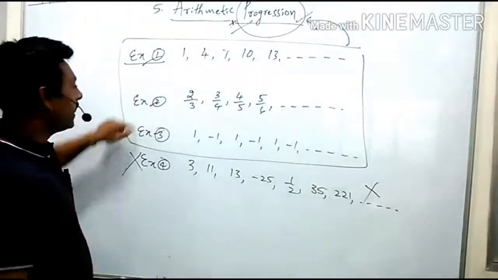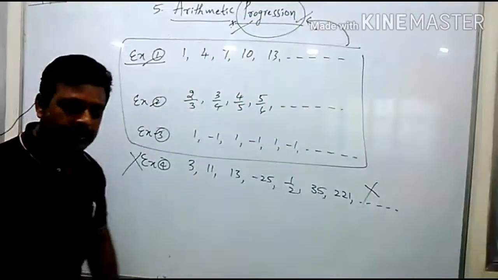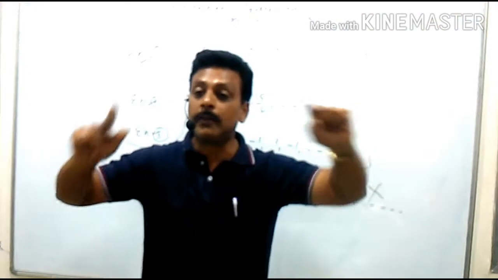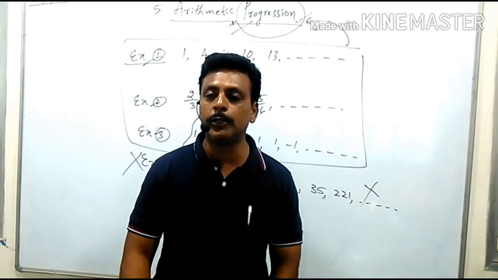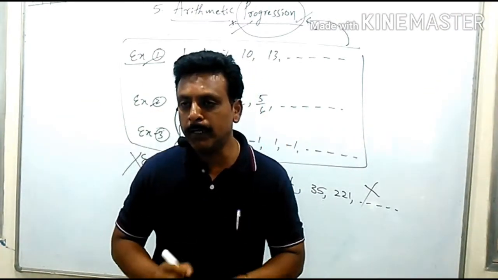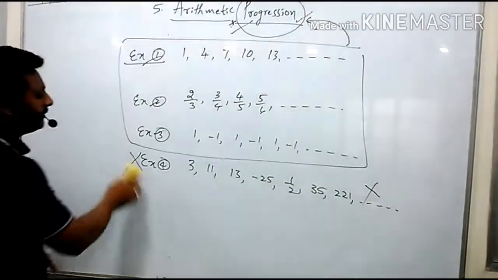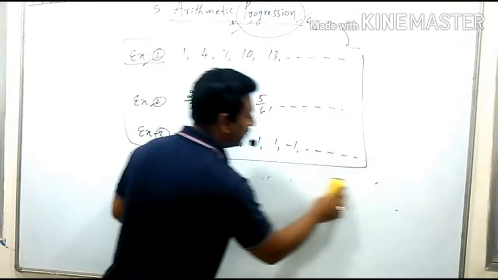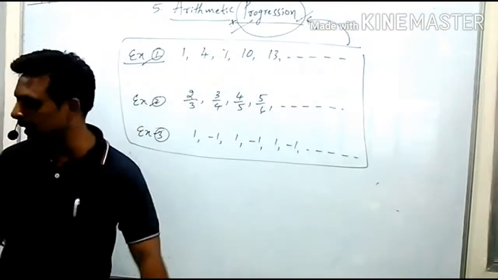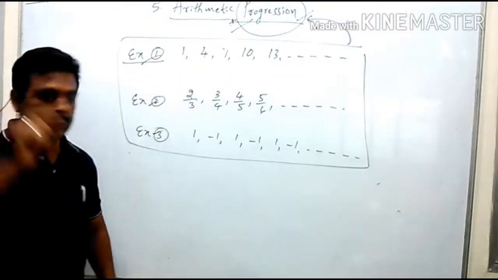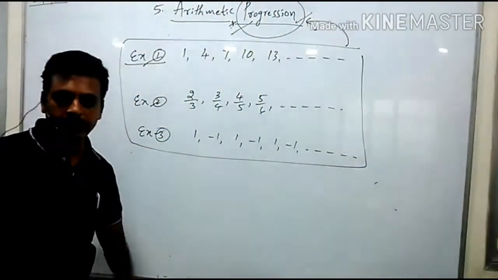But these are the sets of numbers which are arranged according to a certain rule. Therefore, they are said to be progressions. I think you understood. So, let me remove this example because it is not at all a progression. I am only going to keep the sets of numbers which are progressions. So, these 3 are the progressions.